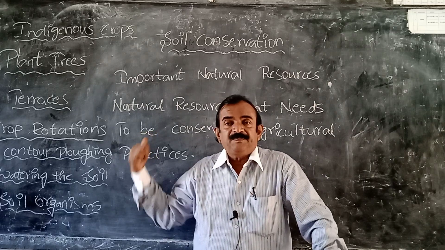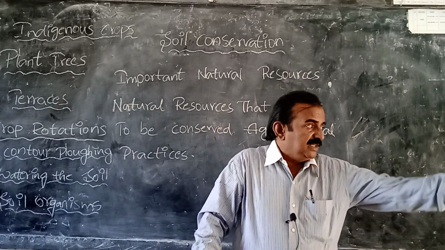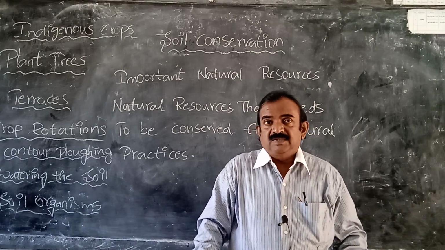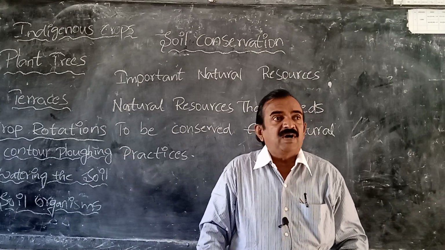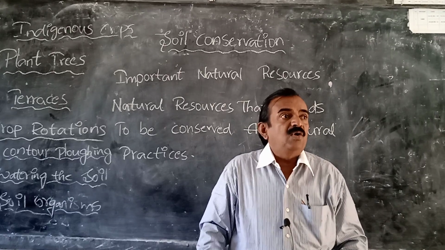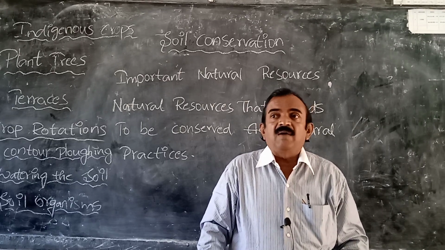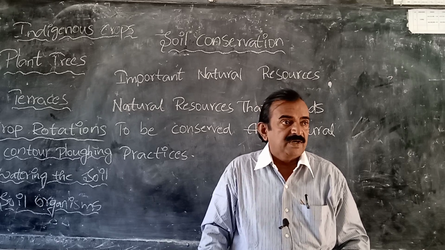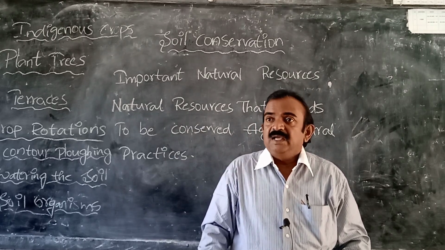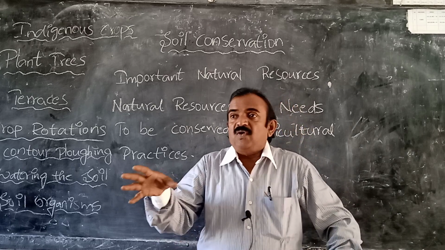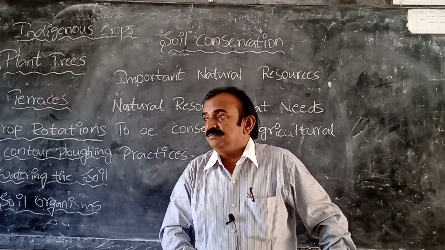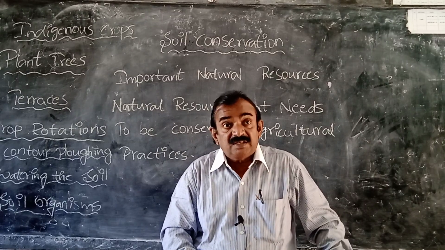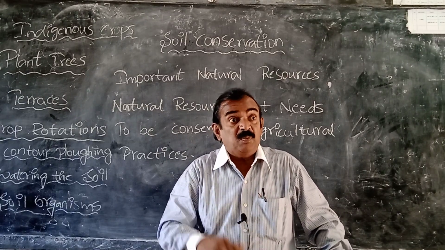Today I am telling about soil. There you see the ground. We have a big school ground. And most of you have farmlands. One acre, 2 acres, 3 acres of land your father is owning. And that farmland consists of what? Soil. And we should use the soil. We should conserve the soil. And we should not pollute the soil.